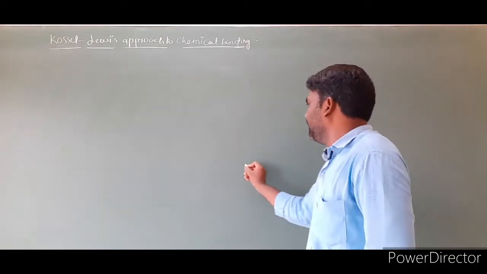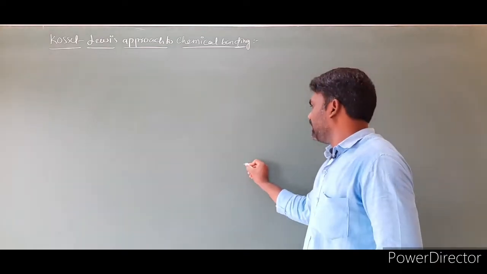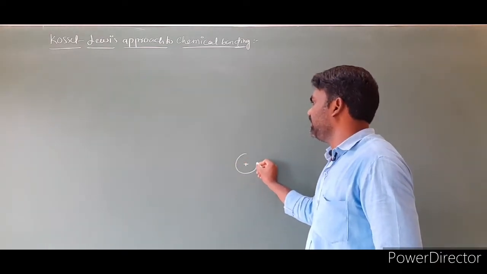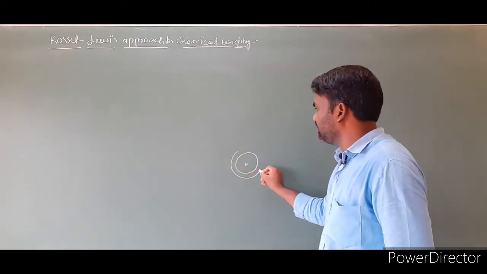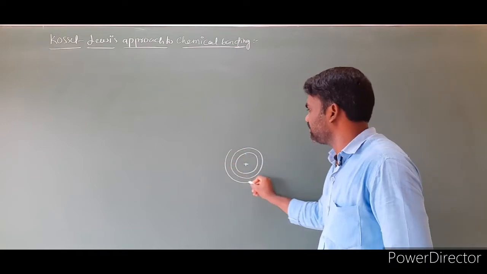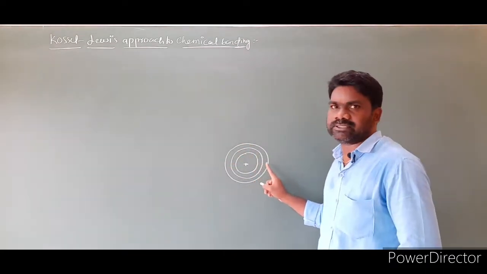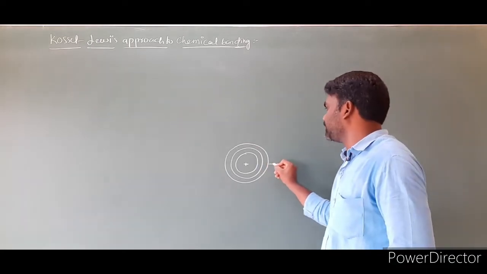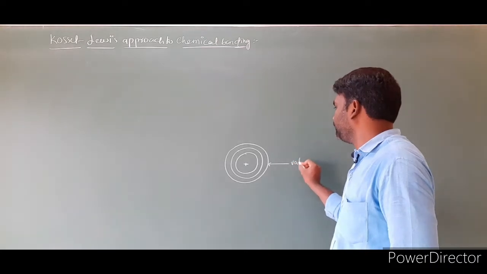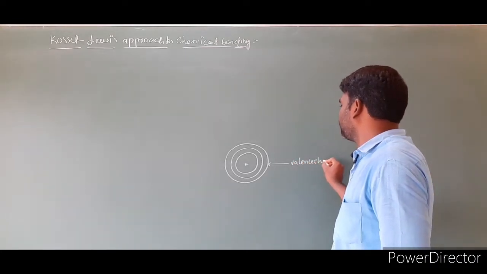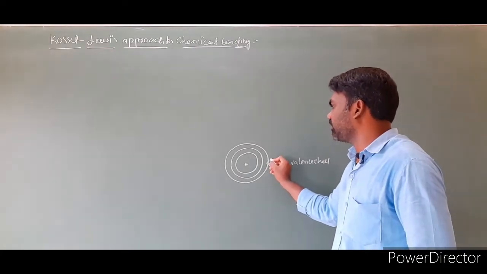My point is, I am taking an atom, its nucleus, and electrons revolve around the nucleus in circular paths. We know this point very well, right? This is the first shell, this is the second shell, this is the third shell. The last shell of an atom is called the valence shell, and this valence shell contains electrons.